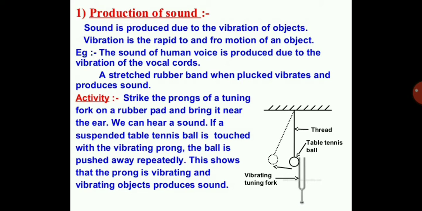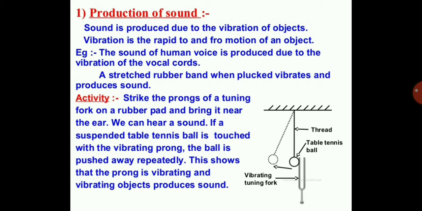Okay, here an activity is given. See the figure. Strike the prongs. See the U shape, the metal prong, that is a tuning fork. Strike the prongs of a tuning fork on a rubber pad and bring it near the ear. We can hear a sound. If a suspended table tennis ball is touched with a vibrating prong, the ball is pushed away repeatedly. Yes, the ball oscillates like a pendulum. This shows that the prong is vibrating and vibrating objects produce sound.